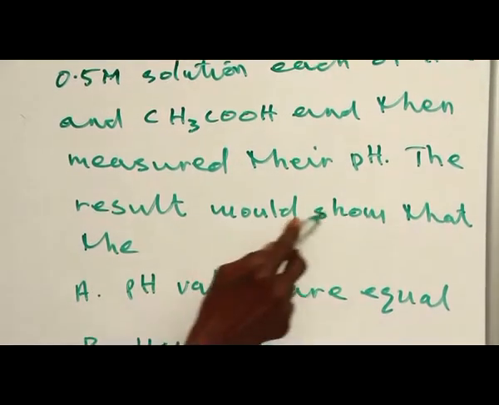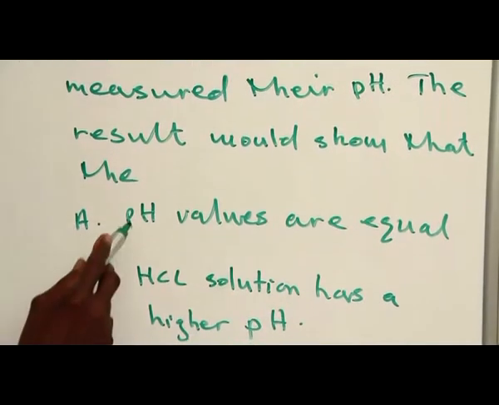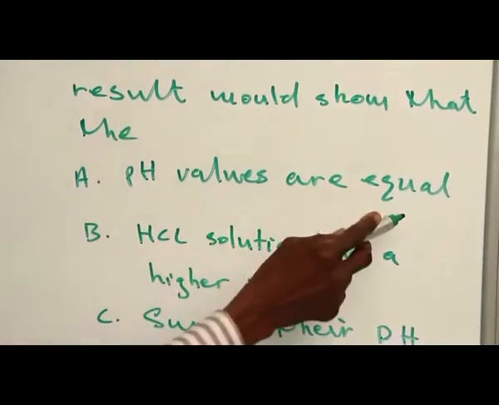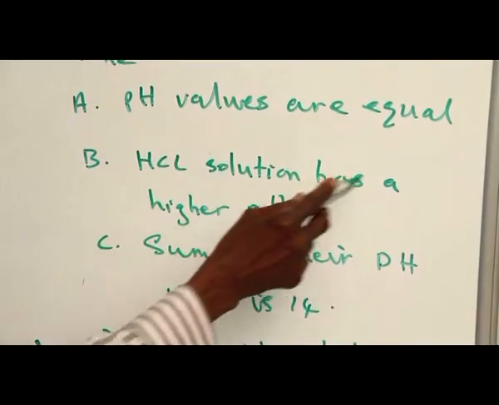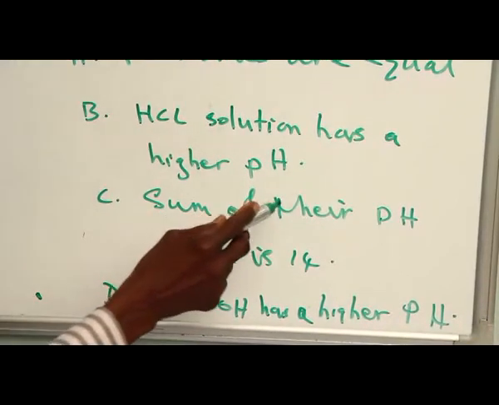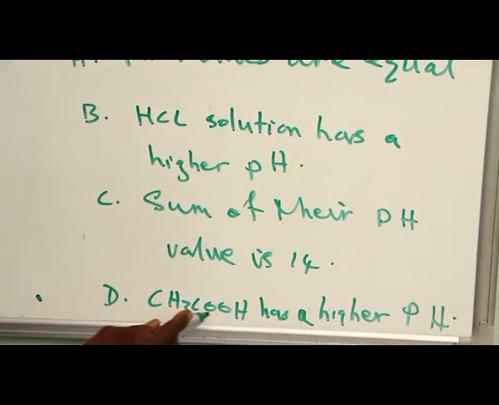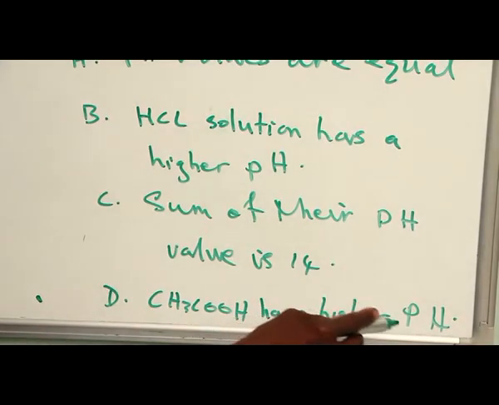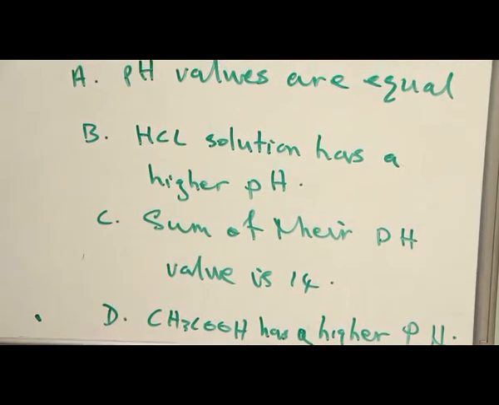The results will show that the options: A. pH values are equal, B. HCl solution has a higher pH, C. Sum of their pH values is 14, D. Ethanoic acid has a higher pH. Let's consider each of them and pick out the correct option.